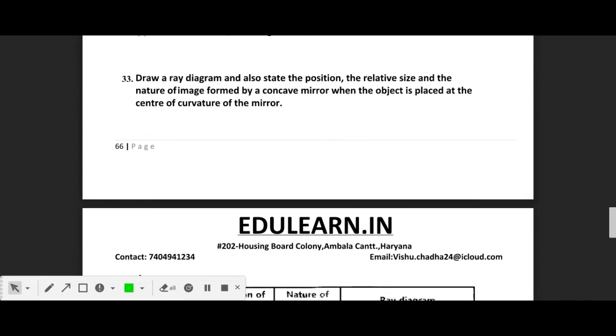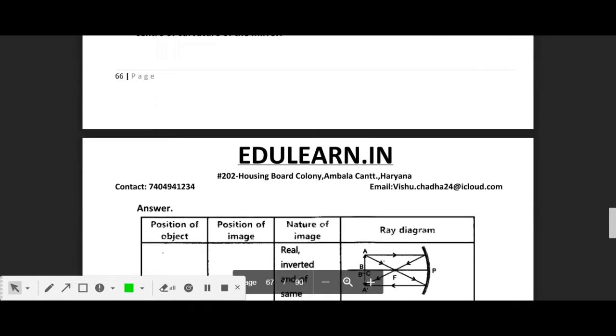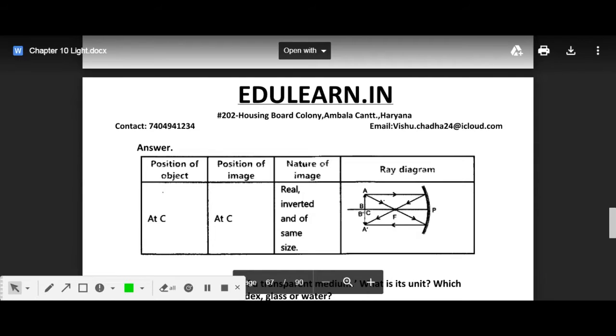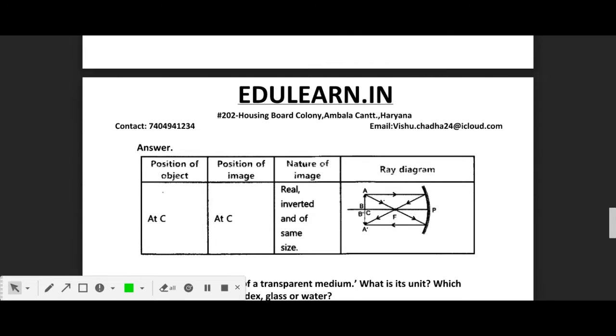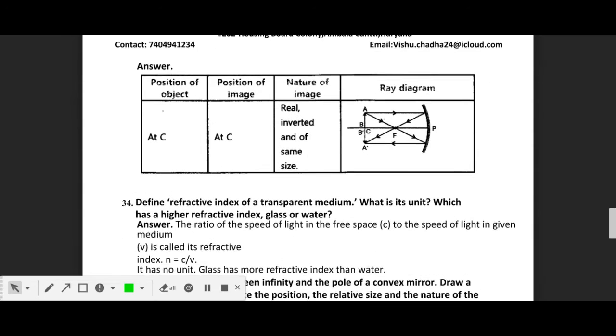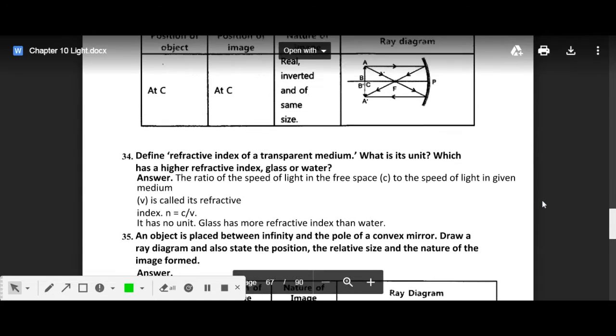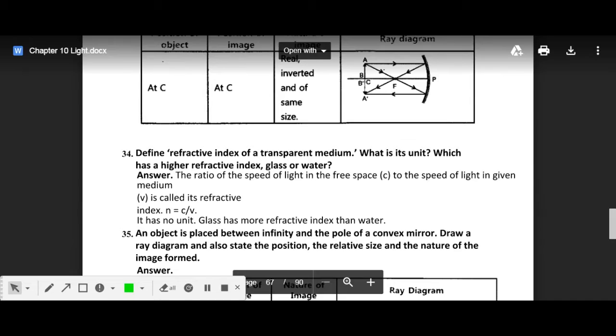Next question: draw a ray diagram and state the position, relative size and nature of the image formed by a concave mirror when the object is placed at the center of curvature of the mirror. In this case, the position of the object will be at C, right? So the image will also be formed at C. This is the case you have to remember. These cases are there that you have to remember, and actually all the cases you have to remember in the case of mirror and lens, in order to have a better understanding of the concepts.